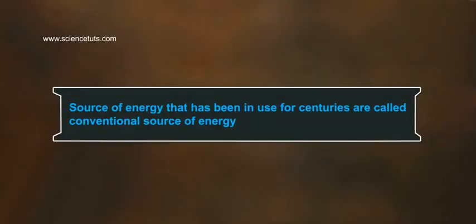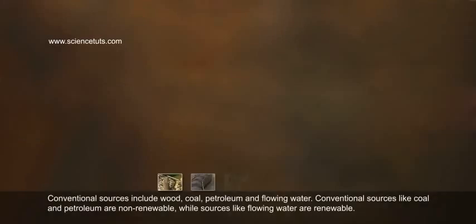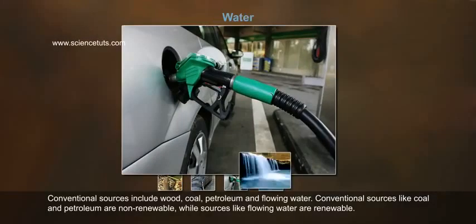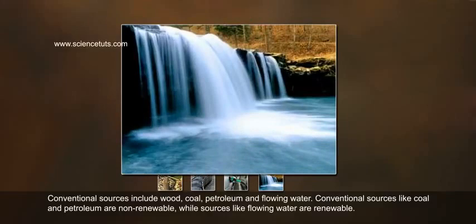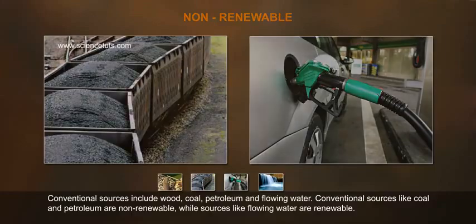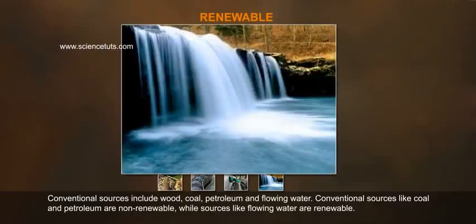Conventional sources of energy. Sources of energy that have been in use for centuries are called conventional sources of energy. Conventional sources include wood, coal, petroleum and flowing water. Conventional sources like coal and petroleum are non-renewable, while sources like flowing water are renewable.